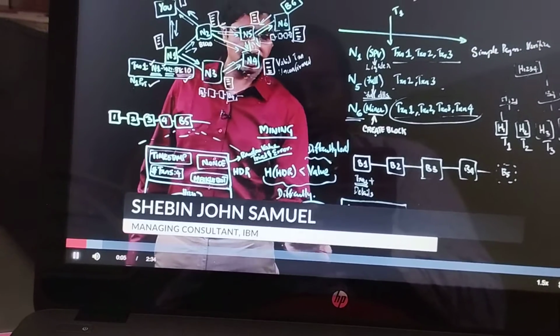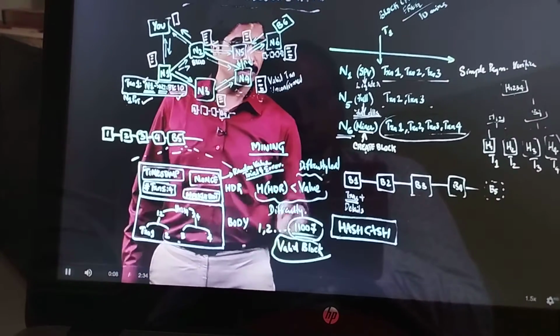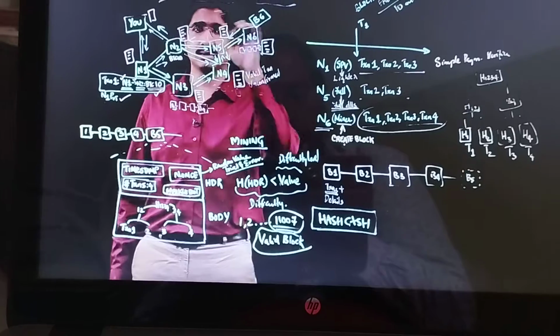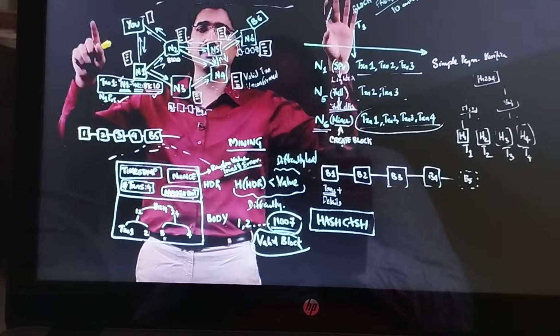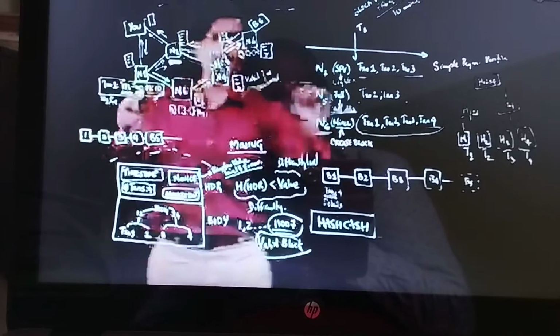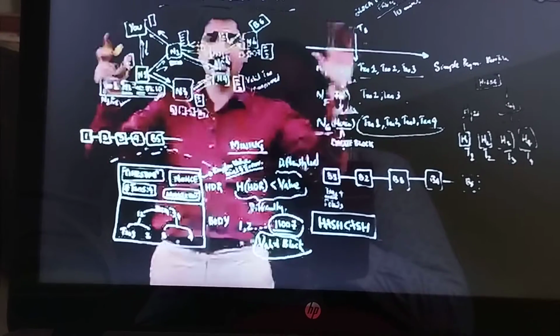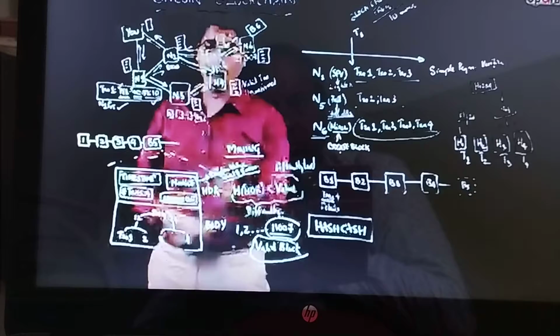computed the accurate value of nonce, and that is when the block becomes a valid block. Now, like I told before, there are millions of miners in this network. So this network, which consists of say 7 nodes, assume that there are 7 million nodes. So then the scale of miners, the scale of SPV nodes, the scale of full nodes. So imagine in that scale. So there are millions of miners who are competing to find out this nonce.